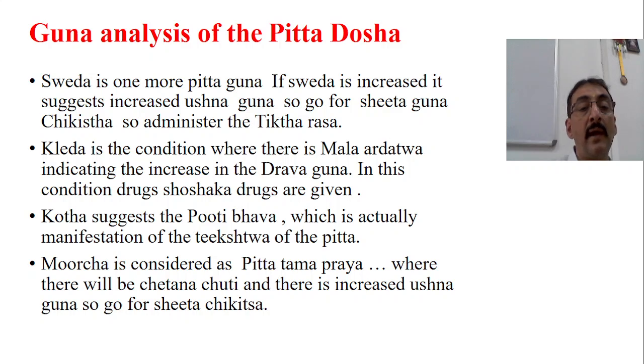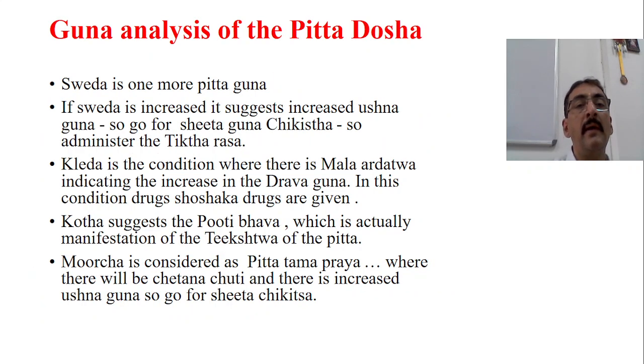Now, Shita Chikitsa may cause an increase in the Tama. That's the question. But in case of Murcha, Pitta Vriddhi is more than Tama Vriddhi. Tama is because of Kapha. Tama and Kapha are interrelated. Now this we have already seen.